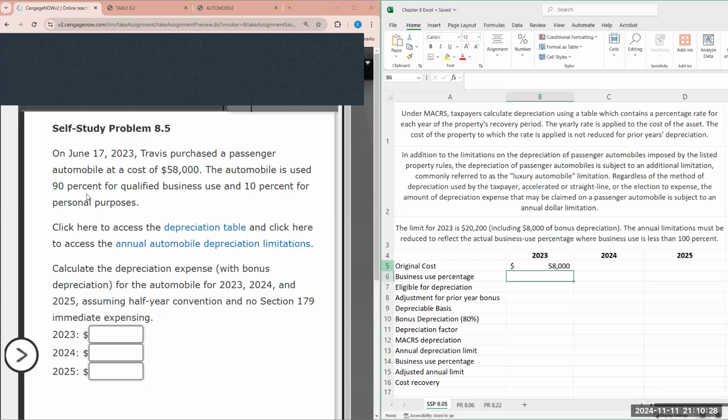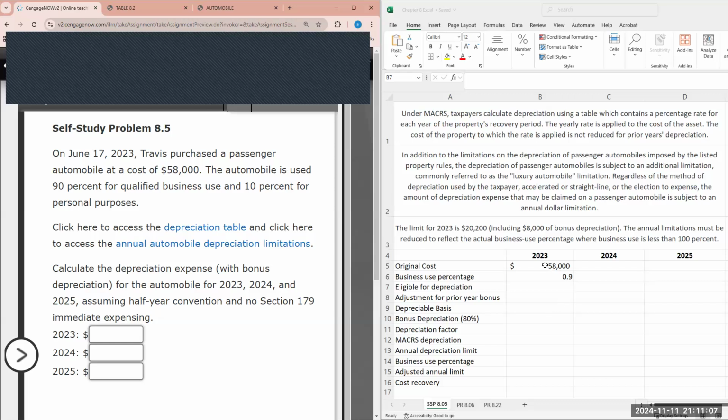And the problem also lets us know that the automobile is used 90% for business purposes. One key thing to keep in mind is that when you are working on depreciation with a client, you need to ask them, is this asset being used 100% for business purposes, or is it also being used for personal purposes? Reason being, Uncle Sam don't play that, okay? If you are not utilizing an asset 100% for the business, you cannot fully capitalize or depreciate 100% of the cost of that asset because it's not used 100% for business purposes.